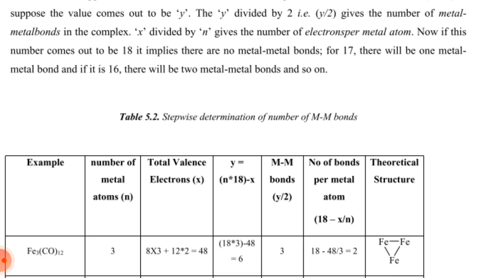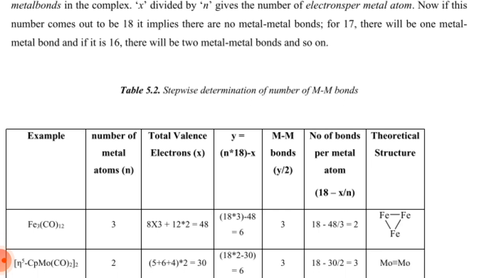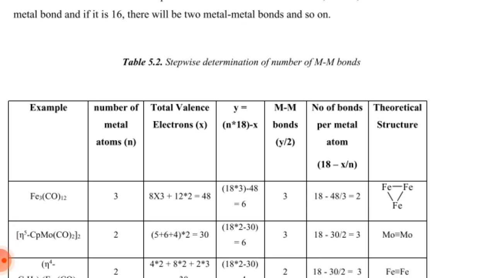Y divided by 2 gives the number of metal-metal bonds in the complex. X divided by N gives the number of electrons per metal atom. Now if this number comes out to be 18, it implies there are no metal-metal bonds. For 17 there will be one metal-metal bond, for 16 there will be two metal-metal bonds, and so on.